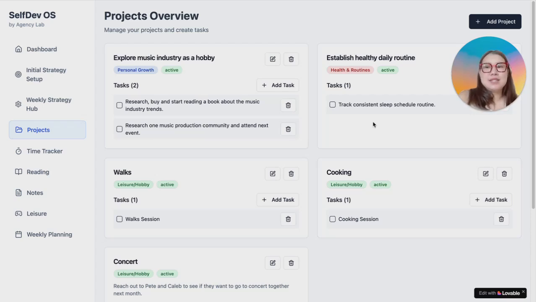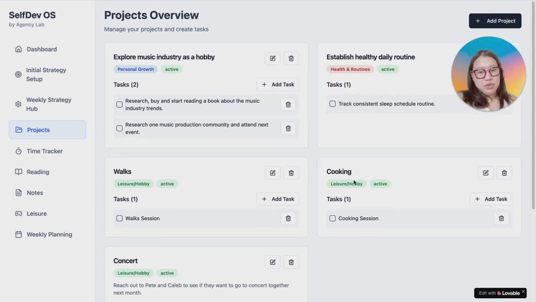But you might not necessarily want to work on all of them at the same time. You might prioritize different hypotheses, different projects over the other projects. You really shouldn't have more than 3 to 5 projects at the same time. But if you do want to keep them all in this operating system, which you should, you can add them and just click postpone. Just say, I'm not working on this right now, but I do keep this in my operating system because I might want to go back to it.